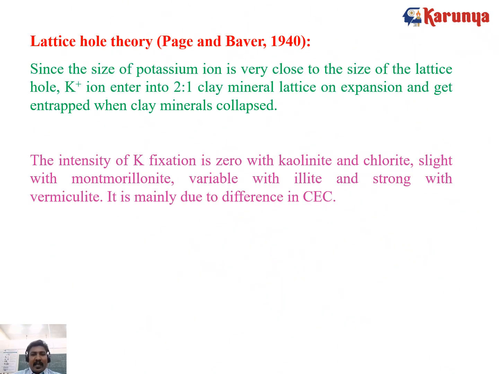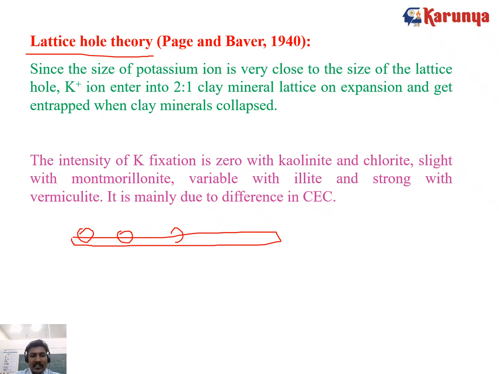Page and Weber, in 1940, put forward the lattice hole theory. The ionic size of potassium is very close to the size of the lattice hole. A lattice hole is nothing but a layer with a hole where the potassium will be locked up. The potassium ionic size and the hole present in the layer silicate are very similar, so that the potassium can come and easily sit in the hole. That theory is known as the lattice hole theory.